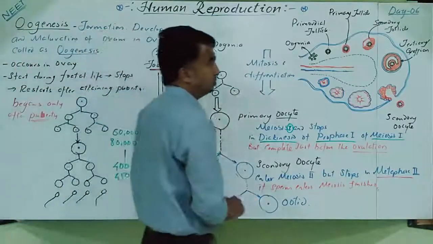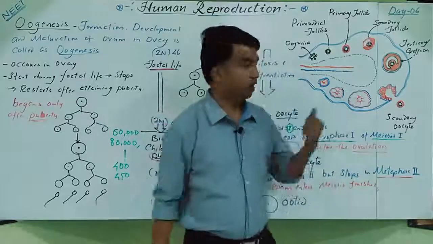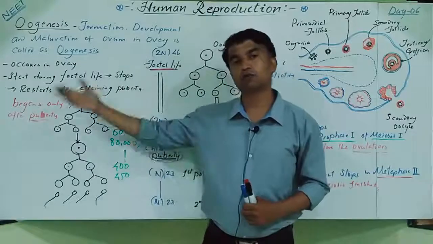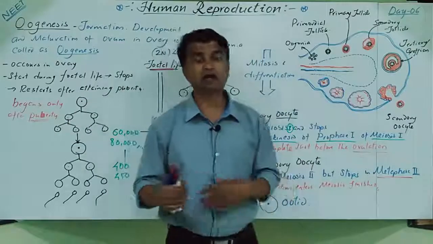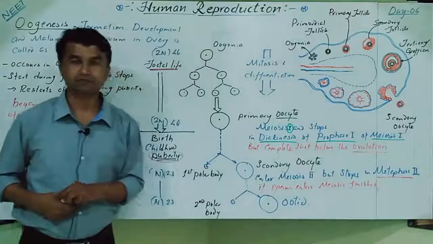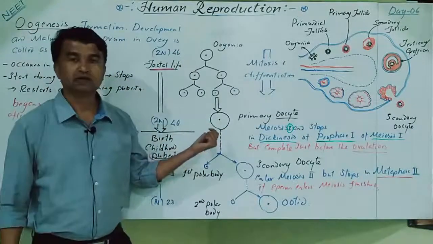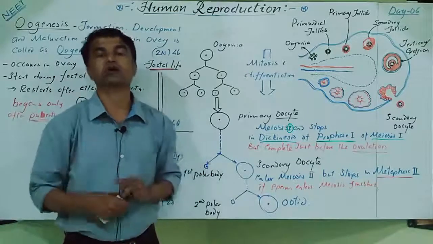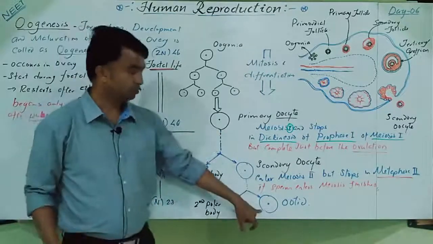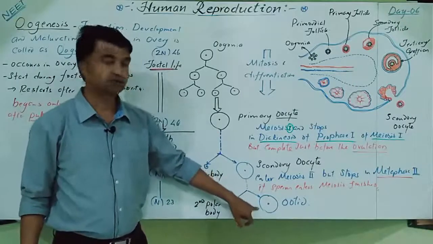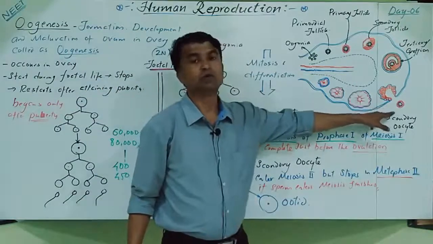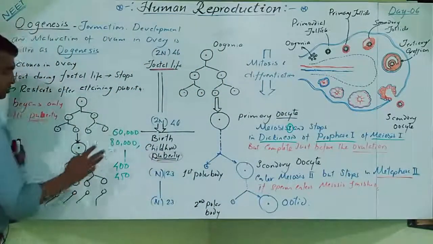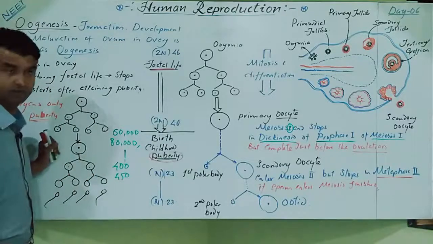Meaning in oogenesis, on an alternate basis, in one month one ovary will produce one ovum. In the second month the other ovary will produce another ovum. So in this alternate manner the reproductive phase goes on. In the female case the reproductive phase is studied in the form of the menstrual cycle. Clear? Where the ovum or the oocyte is released only after ovulation. So this is about oogenesis. It shows great differences compared to spermatogenesis.